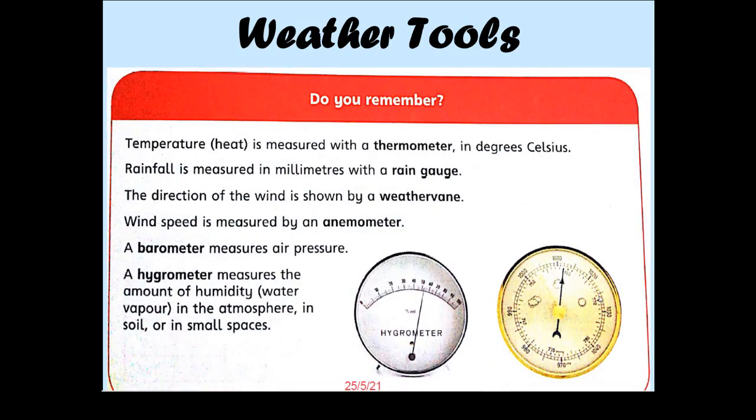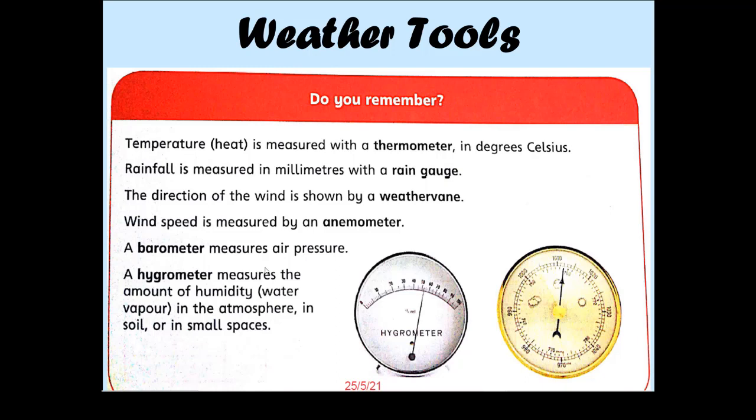For understanding different conditions of weather, we may need different tools to point out all these factors. For example, for measuring temperature, we use a thermometer. It is in degrees Celsius. Rainfall is measured in millimeters with a rain gauge. The direction of the wind is shown by a weather vane, and wind speed is measured by an anemometer.